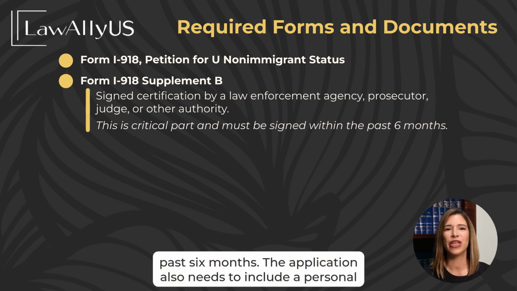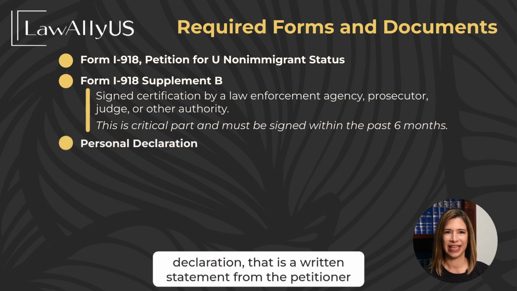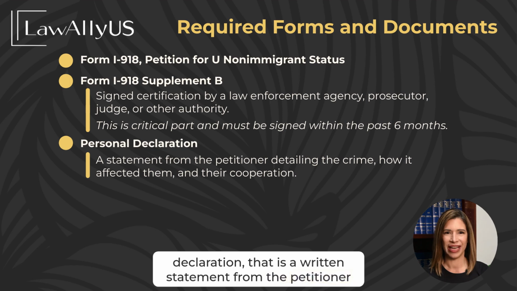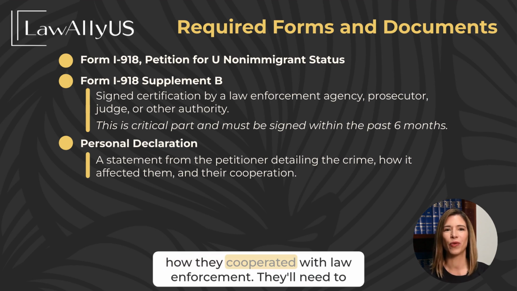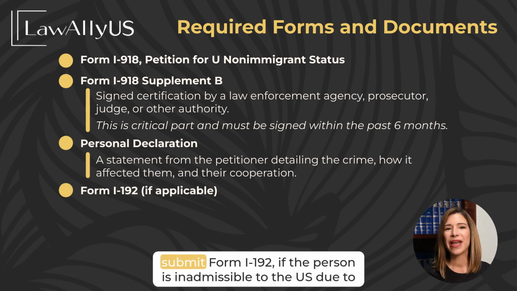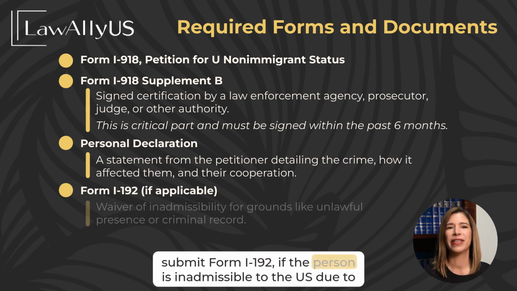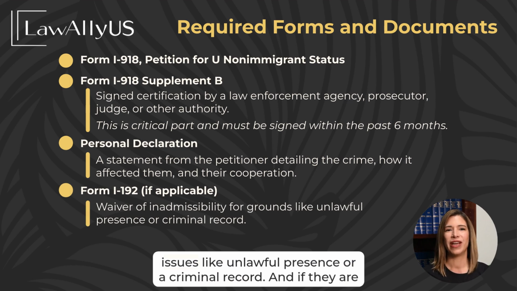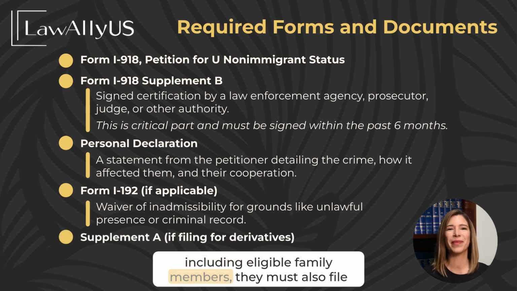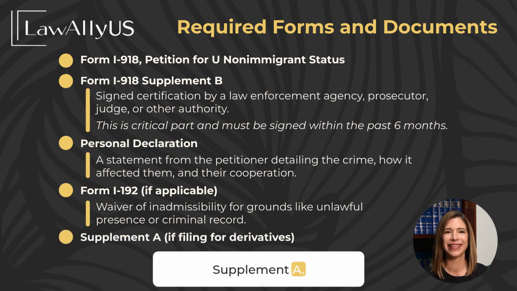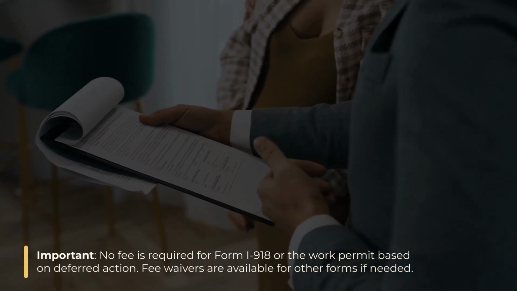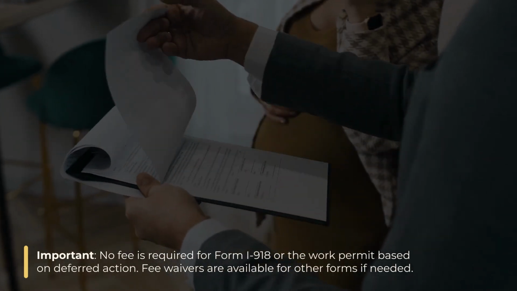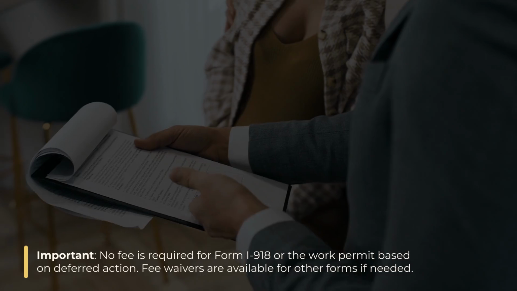The application also needs to include a personal declaration, that is a written statement from the petitioner explaining what happened, how the crime impacted them, and how they cooperated with law enforcement. They'll need to submit Form I-192 if the person is inadmissible to the U.S. due to issues like unlawful presence or a criminal record. And if they are including eligible family members, they must also file Supplement A. It's important to note that there is no fee for Form I-918 or for the work permit based on deferred action, and fee waivers are available for the other forms if needed.